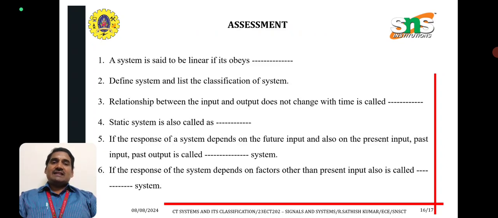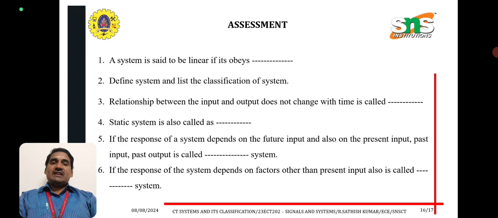Now we can see the assessment. A system is said to be linear if it obeys superposition theorem. Define system and list the classification of the system. A system is a set of elements or functional blocks that are connected together to produce an output in response to the input.